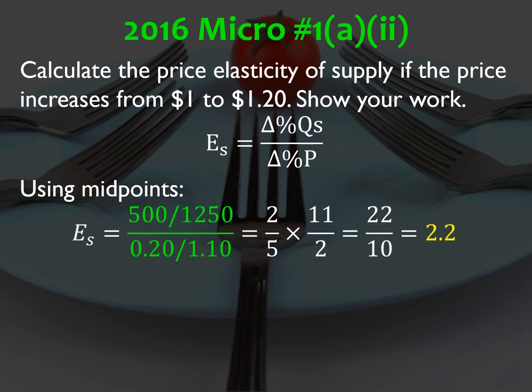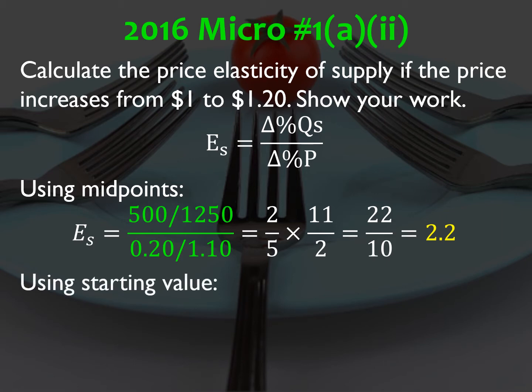So the midpoint says that for the change in quantity supplied, it went from 1,000 to 1,500 for a change of 500 divided by the midpoint of 1,000 and 1,500, which is 1,250. So 500 was the change in quantity supplied divided by the midpoint of the beginning and ending quantity supplied of 1,250. We can do the same thing with price. The beginning price is $1, the ending price is $1.20, so the change in price is 20 cents. The midpoint between the two prices is $1.10. Now, if you do some math, you basically end up with an elasticity coefficient of supply of 2.2.